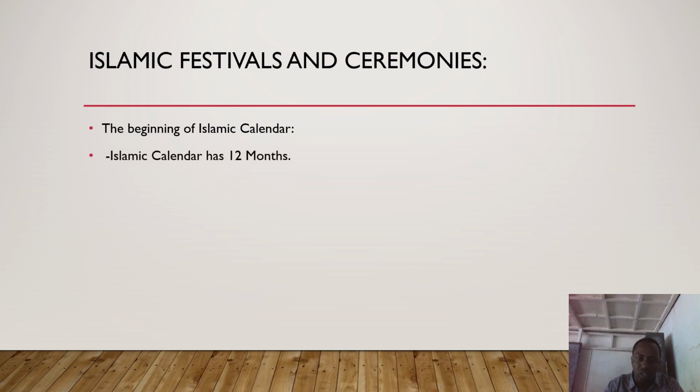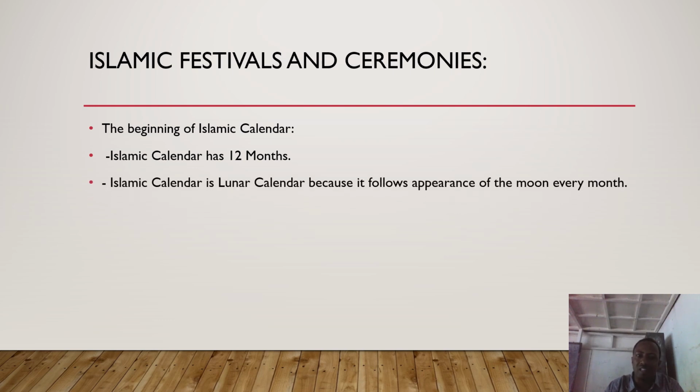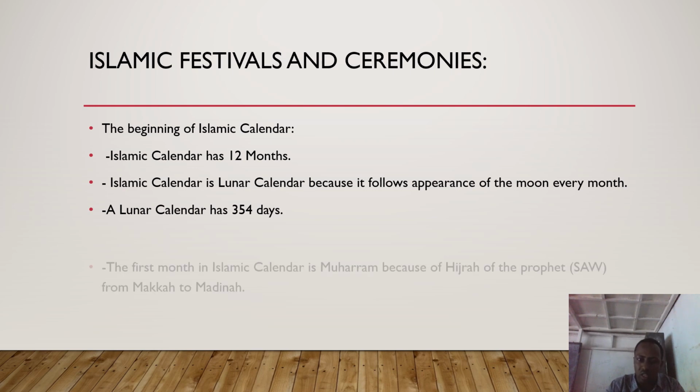Among those 12 Islamic months, remember we said the Islamic calendar is a lunar calendar because it follows the appearance of the moon every month. That is why we say the Islamic calendar is called a lunar calendar. The lunar calendar contains 354 days, and every month consists of either 29 or 30 days, unlike the solar calendar which has 365 and a quarter days.